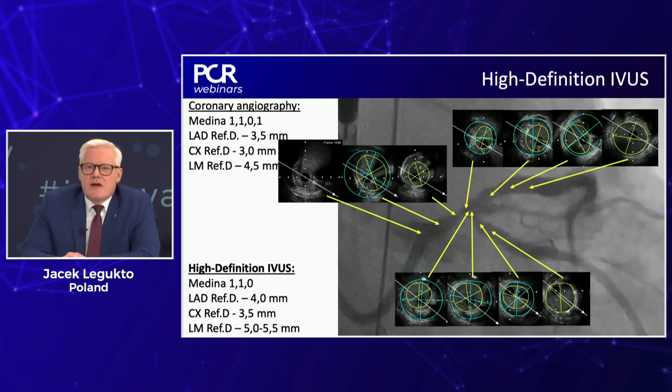This small branch is not the intermediate, but a very large obtuse marginal, and we have larger vessels, 4.0, 3.5, and the left main is 5.5. So maybe we can discuss if it changes our strategy, because based on angio and without intravascular imaging, in this patient who is also a high-risk patient, I would probably be much more flexible to use an upfront two-stent strategy to be on the safe side. But now maybe we can change the strategy.